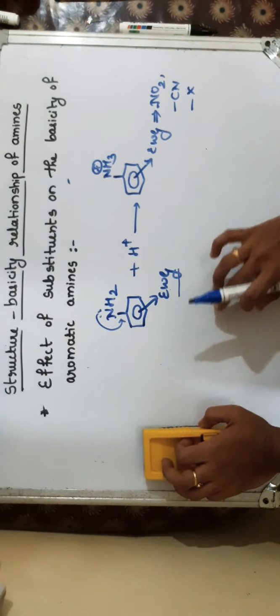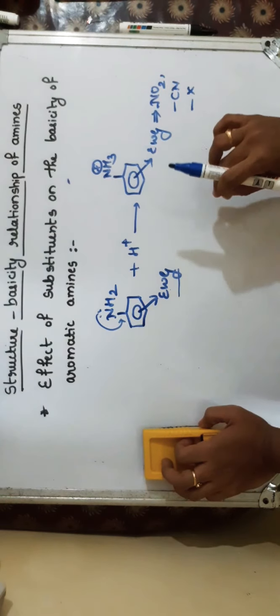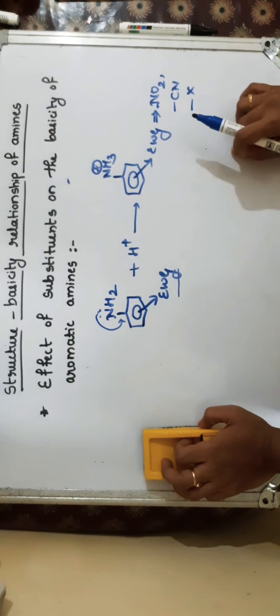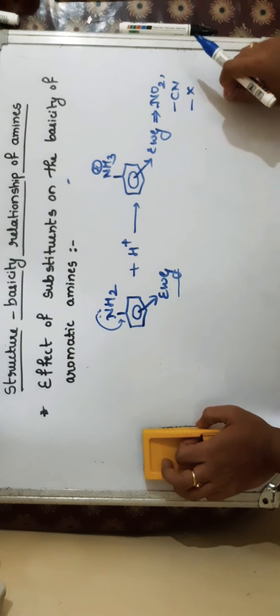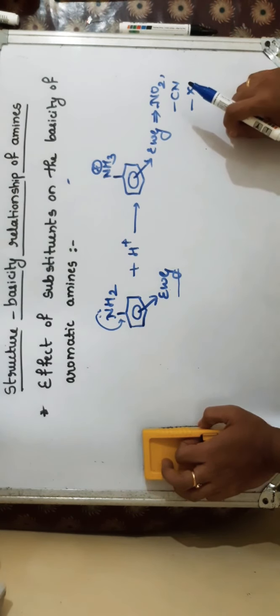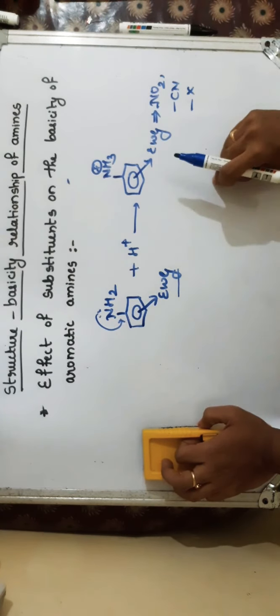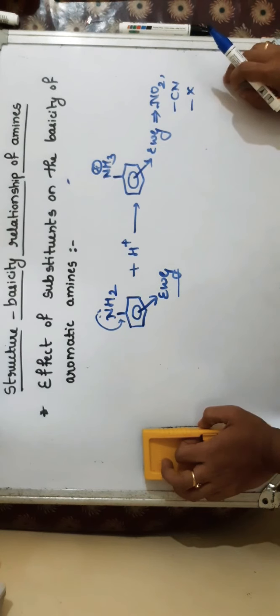Okay, and also you should remember, when the substitution is present at ortho position, they are usually weaker bases than aniline. So there is no effect of the groups, whether it may be electron donating group or electron withdrawing group.